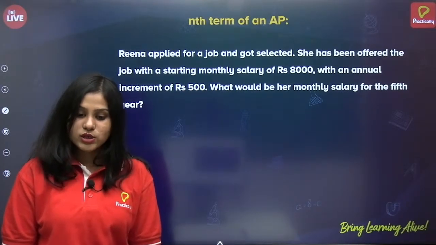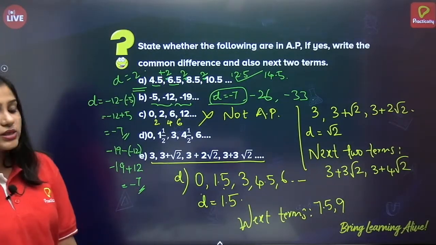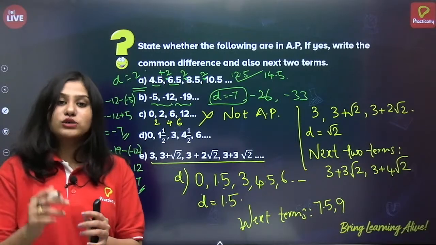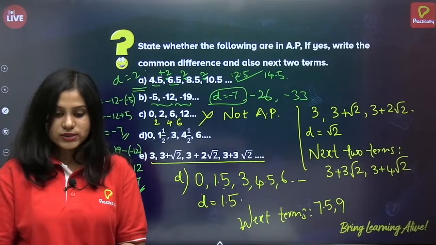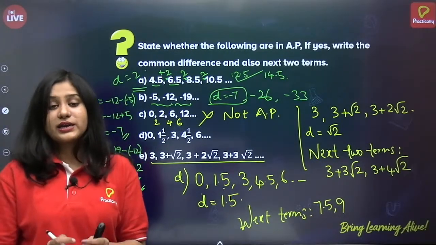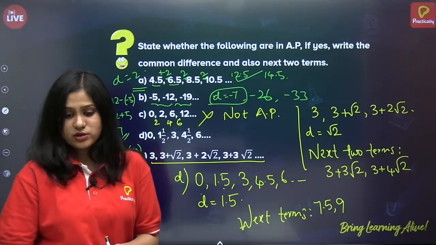D is equal to root 2. Very good, Lakshmana Prabhu, for the E1, yes, common difference is root 2. So yeah, if you're not able to type the root symbol, you can just type it like root, it's fine. And yeah, if you like the video, please do like it, and you can also share it to your friends so that they will also get benefited, okay?